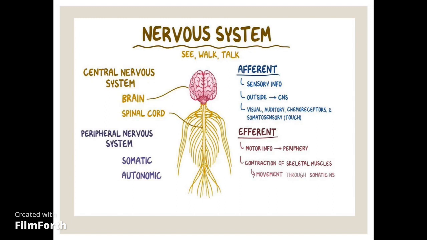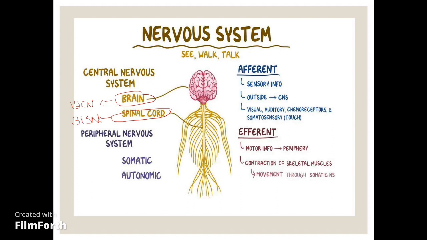Central nervous system contains the brain and the spinal cord, whereas the peripheral nervous system is the extension of central nervous system. The extensions which originate from brain are known as the cranial nerves, and there are 12 pairs of cranial nerves. The extensions of spinal cord are known as the spinal nerves, and there are 31 pairs of spinal nerves.